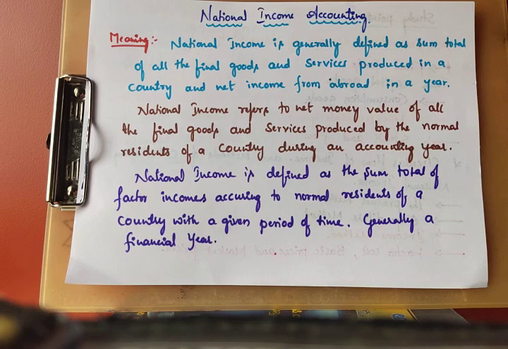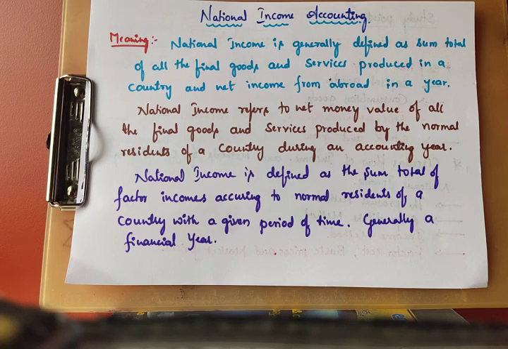We can also discuss personal income, per capita income, private income, personal disposable income. Everything we will discuss later. So here national income is defined as the sum total of factor incomes. Don't forget, factor income is nothing but rent, wages, interest, profit. How are they getting this? By using their services, that is, the factors of production: land, labor, capital, organization. Using that, the income occurring to normal residents of a country within a given period of time is called national income.